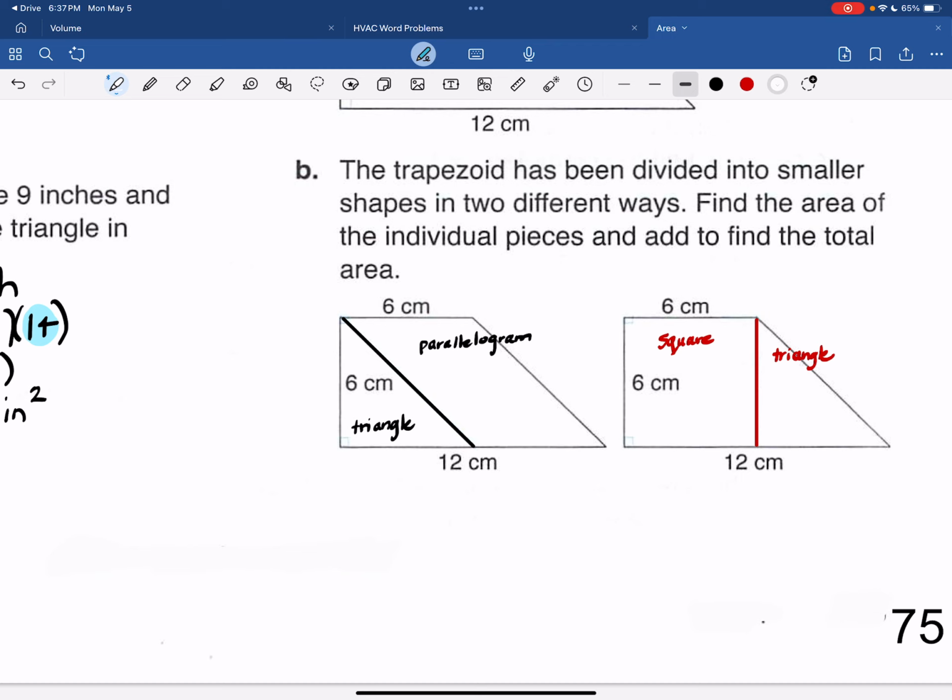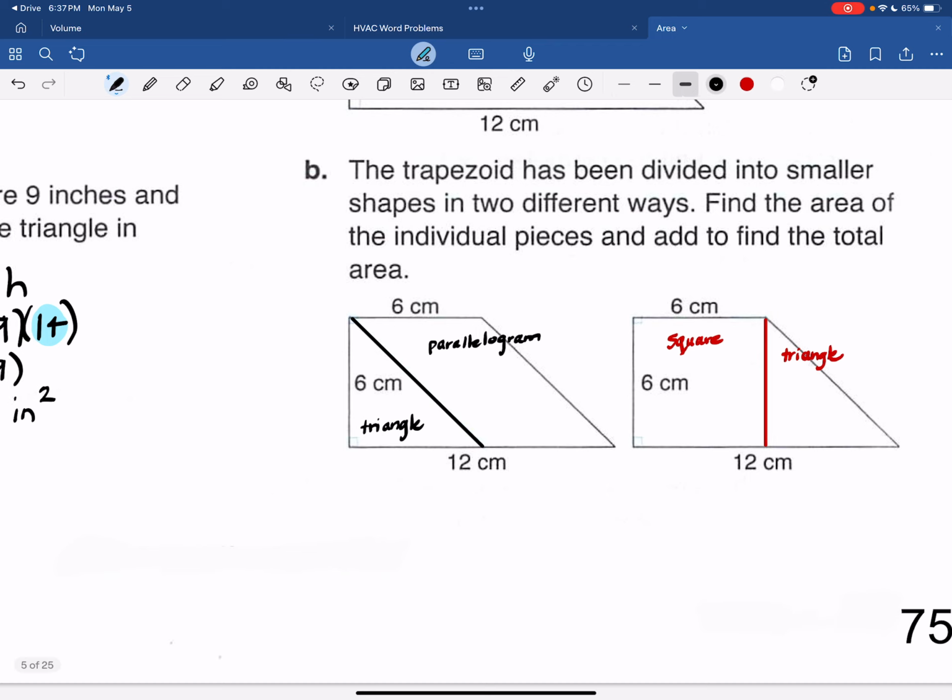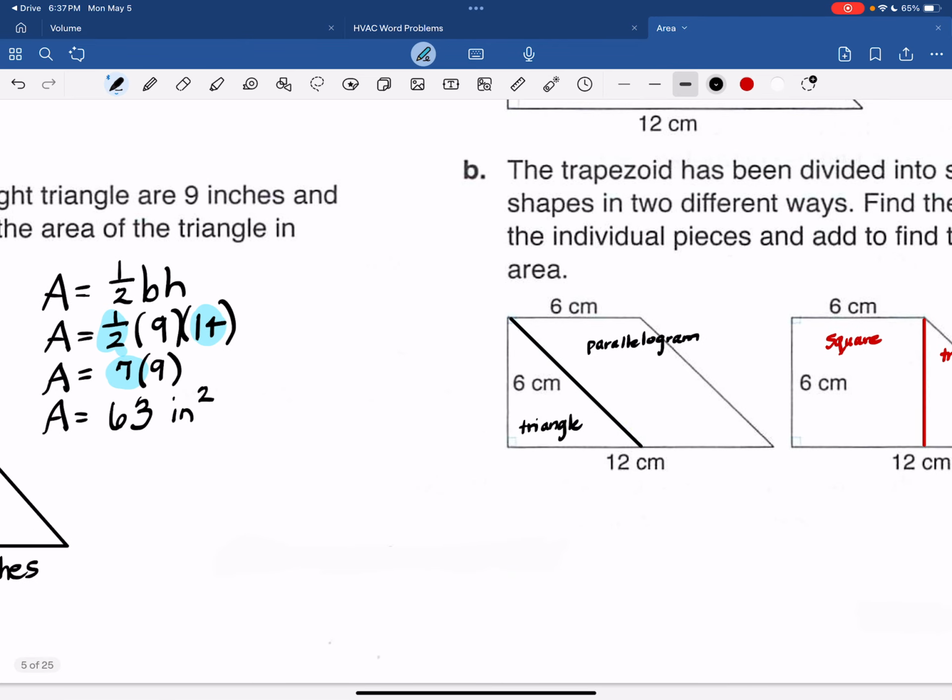And I will do that for you. I'm clearing off some space. So the first one is this triangle parallelogram combination. The triangle is going to be 1/2 base times height.